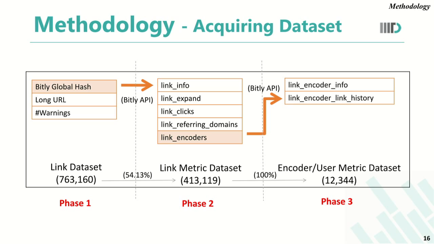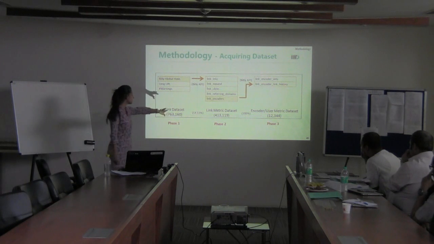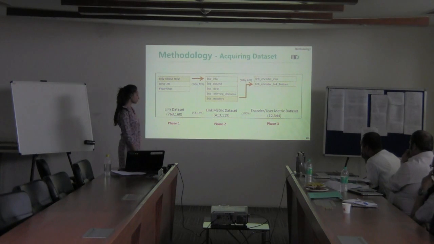These encoders are people who are encoding that long URL anywhere in their Bitly history. After getting all these analytics, we call this our link metric dataset. This link metric dataset is not collected for all 100% of our link dataset. We could only collect it for 54.13% due to space and time constraints, and perform all our analysis on this 54.13% of the data.